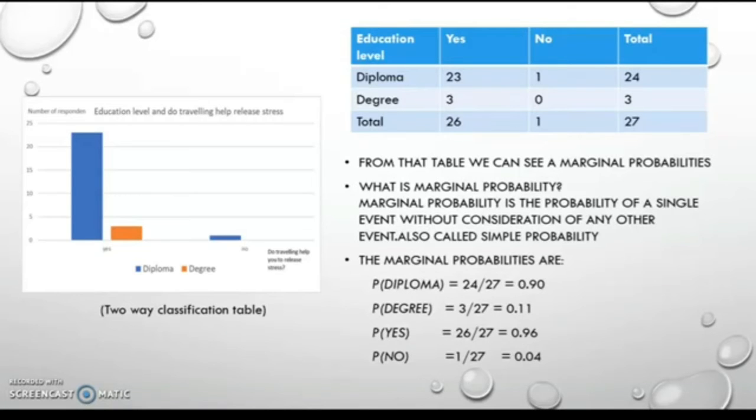The marginal probabilities shown in the blue table are: probability for diploma is 24/27, probability for degree is 3/27, probability of those who vote yes is 26/27, and probability of those who vote no is 1/27.